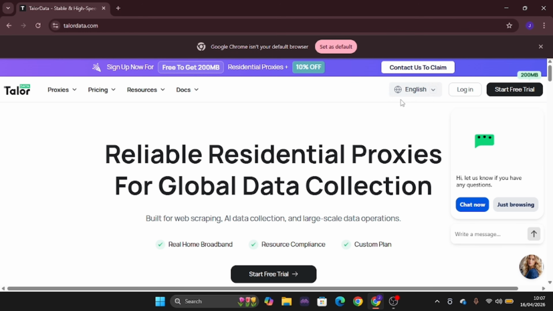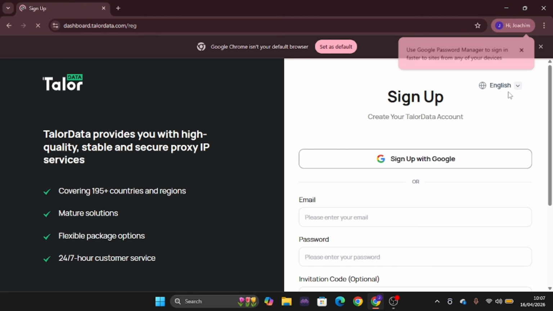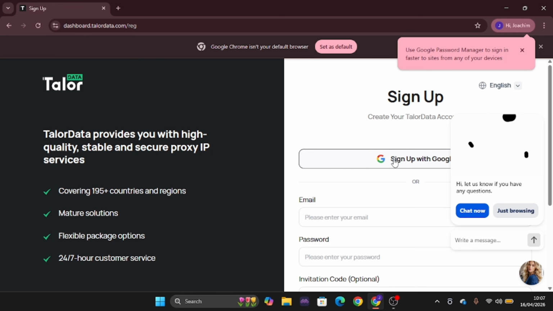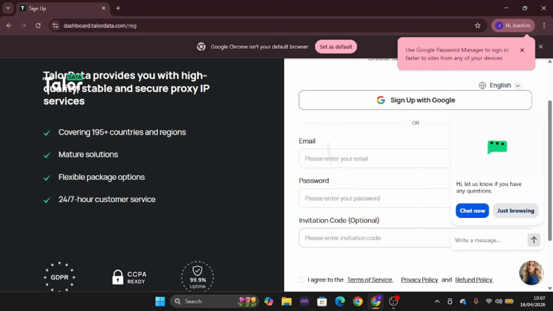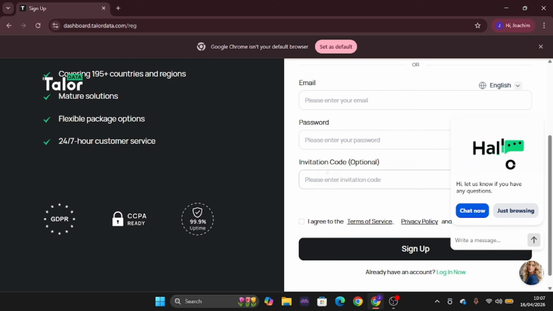When you come to this platform, clicking on the first link in the comment section, you can quickly come down to start a free trial, so you can set up an account for yourself. Setting up an account is very simple. You can log in with your Google, or you can just sign up directly.